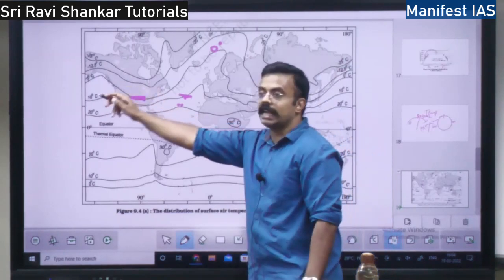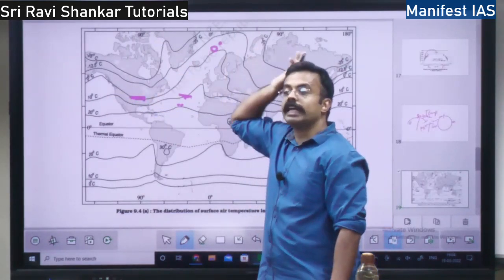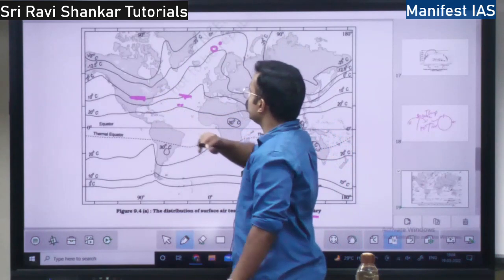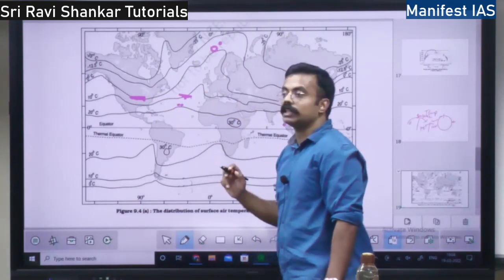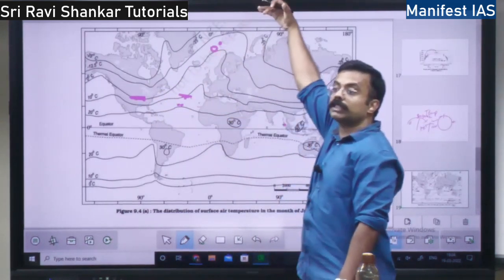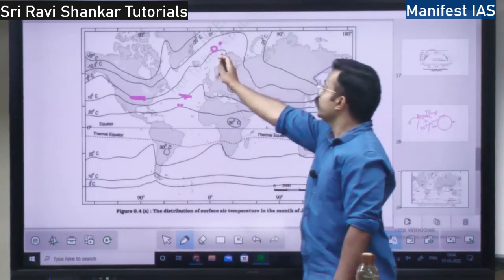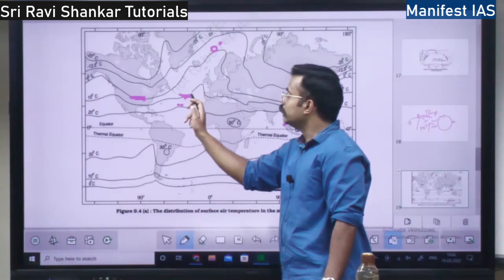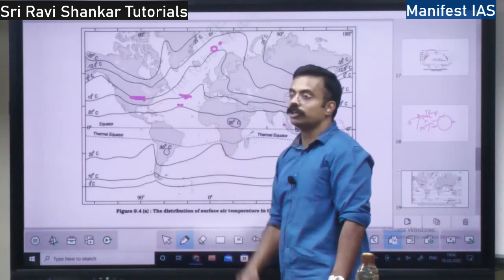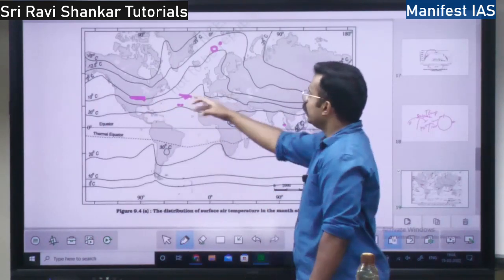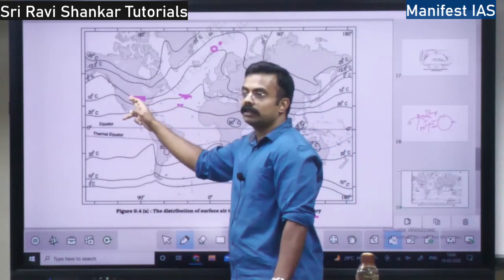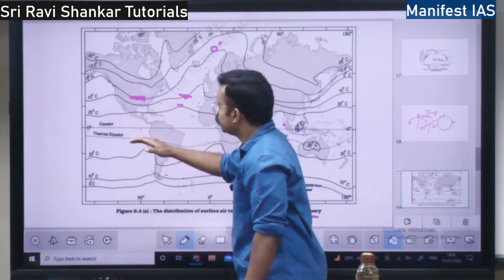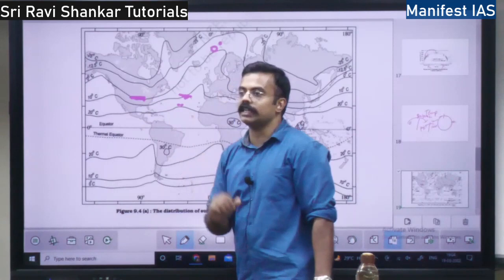Since this is a line connecting places of equal temperature, here it is 0 degree. Where do you find 0 degree in the ocean? You will find it much above, towards the poles. If you take the same latitude, it is 10 degrees here and 0 degrees here, right? So the land is colder. That is why just above the equator you are finding 0 degree.